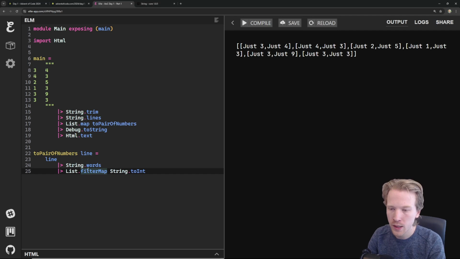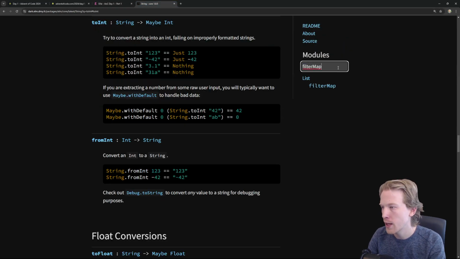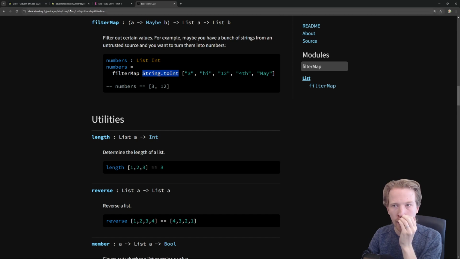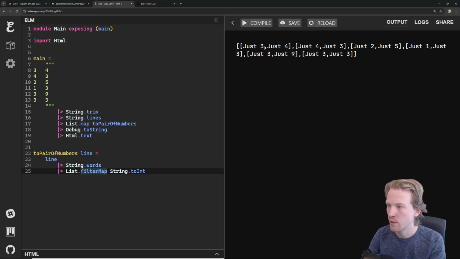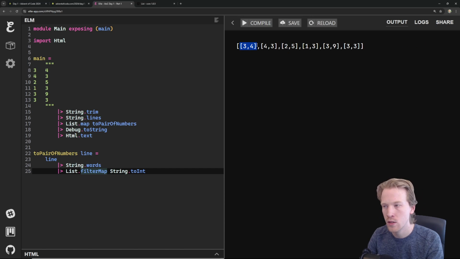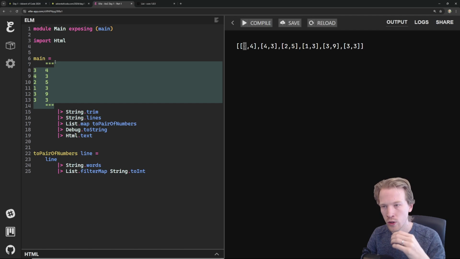What filterMap does, if we look at the docs for it, is it allows you to run a function like toInt, and it's just going to get rid of all the Justs in the front. See all these Justs? It's only going to keep values that have the Just prefix. And so we're going to go back to what we had before, which was just numbers. Notice the quotes are gone. We've done it. We've turned this single string into a list of integers.